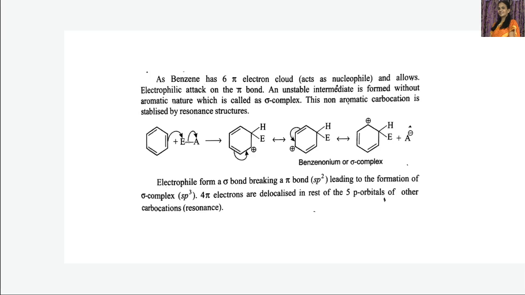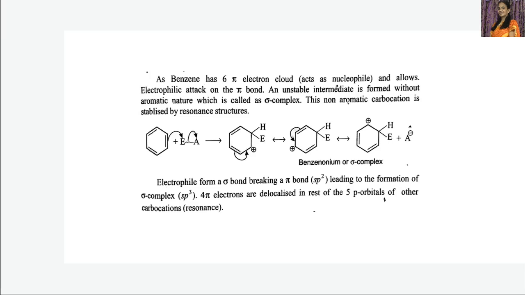So this electrophile forms a new sigma bond breaking a pi bond, that is sp2. We know all the carbon atoms in benzene are sp2 hybridized, leading to the formation of a sigma complex which is sp3. So here, before the formation of a bond with the electrophile, it is sp2 hybridized.